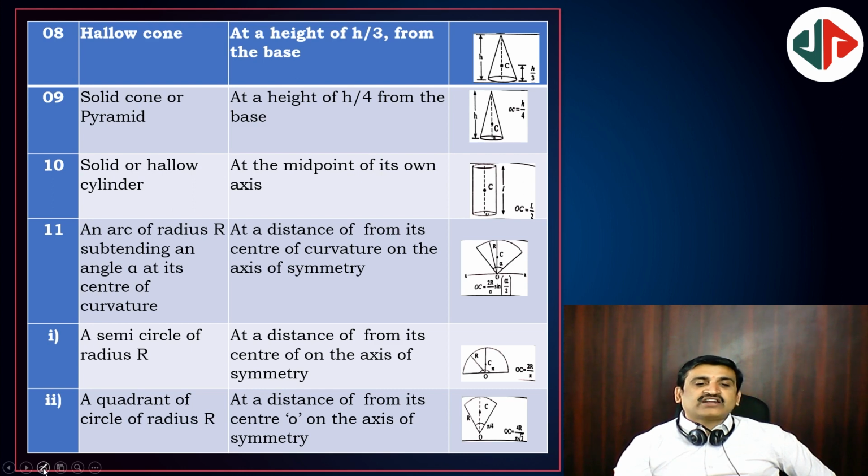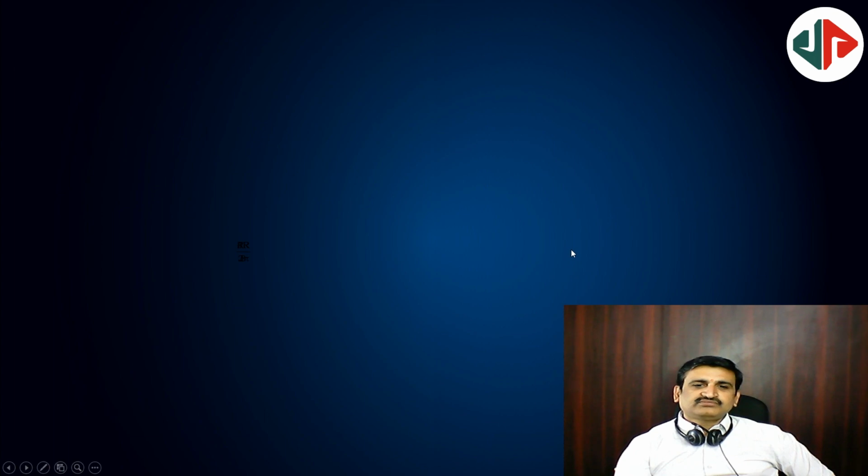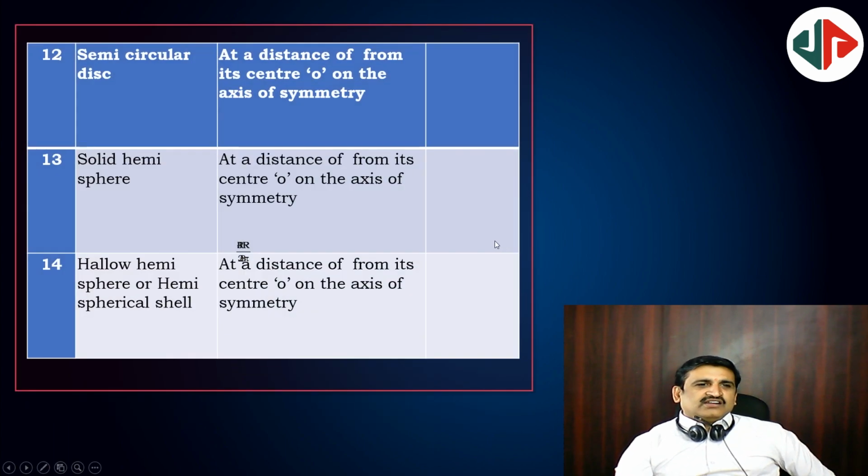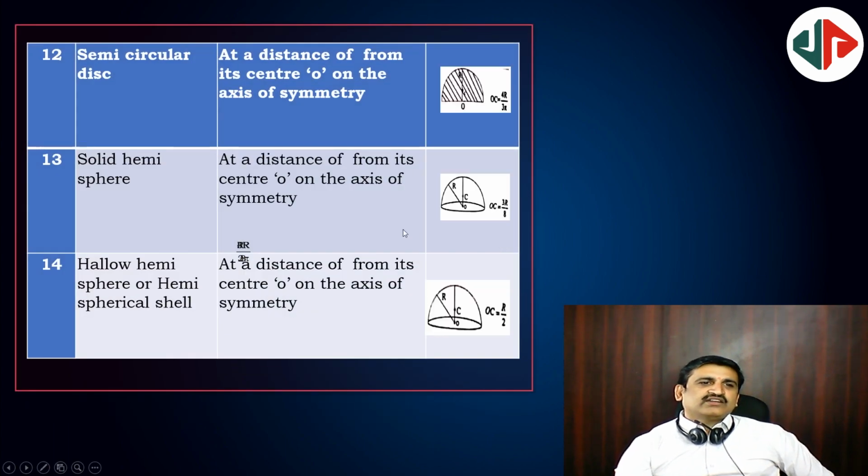And a quadrant of a circle, if it is, then 4r by pi root 2. Yes. Next, 4r by pi root 2. Still 3 more. Semicircular disc, 4r by 3 pi. And solid hemisphere, 3r by 8, hollow hemisphere, r by 2 from the center O.